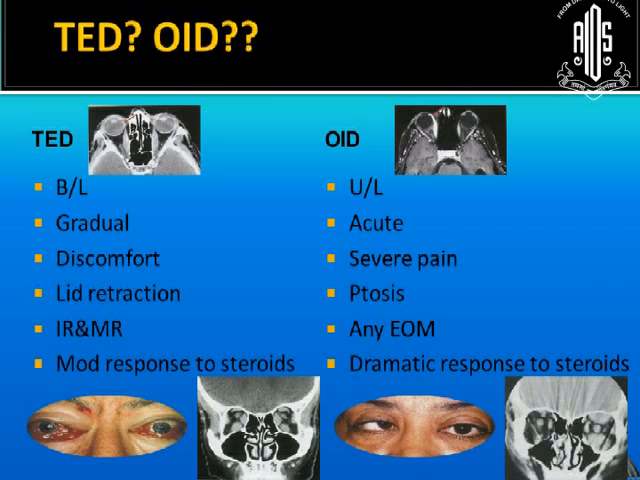And TRO shows a moderate response to steroids, especially when the inflammation is moderate or severe. But with pseudotumor, as I showed you the case, it shows a dramatic response to steroids. In imaging, we can see that the muscle belly is involved in TRO, but the muscle up to the tendinous insertion is involved in orbital inflammatory disease.